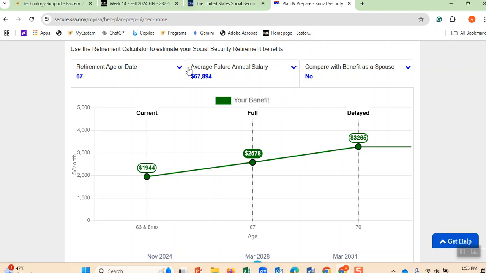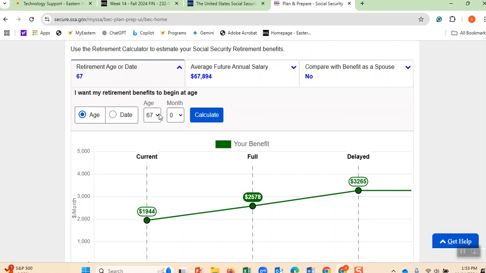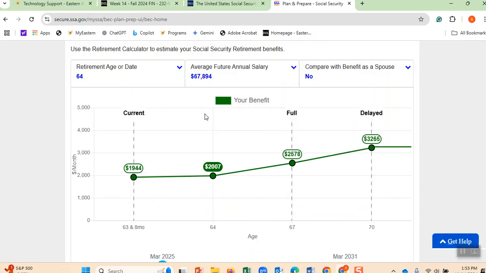Suppose you can come here. I say, okay, let's see if I retire today, how much I will get. If today I retire, I know that 100. If I retire in 1 year, I will be 64, for example. My age will be 64, and I say calculate. If I retire at age 64, do you see how much I get? I get 2007.